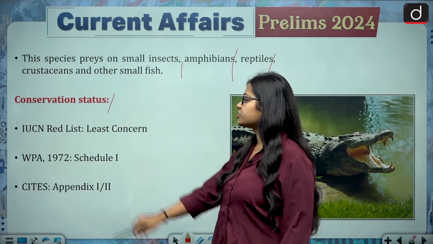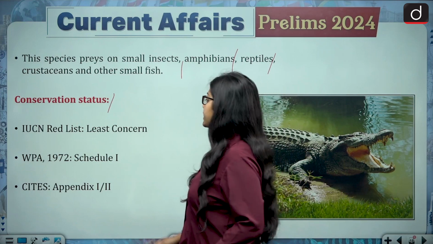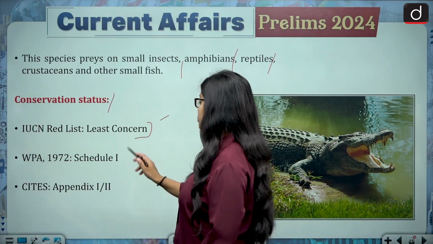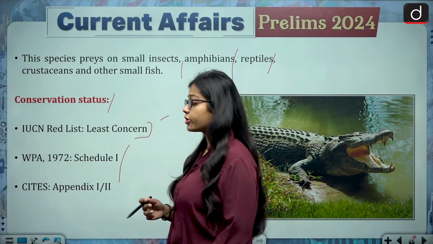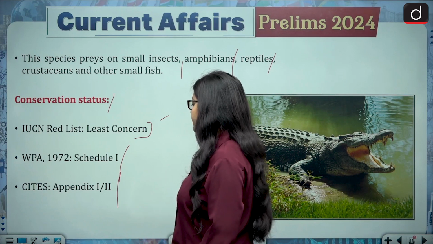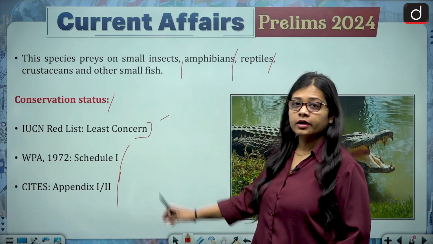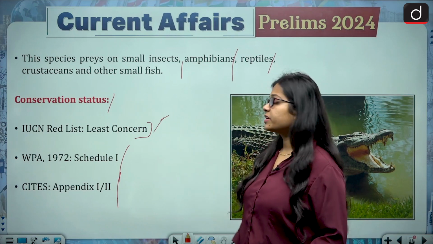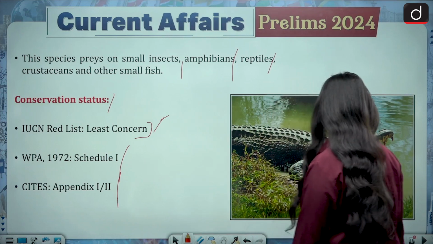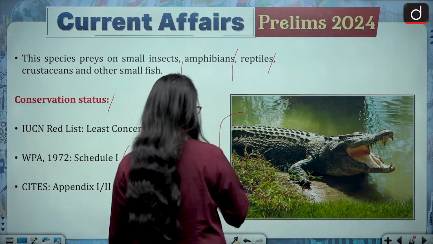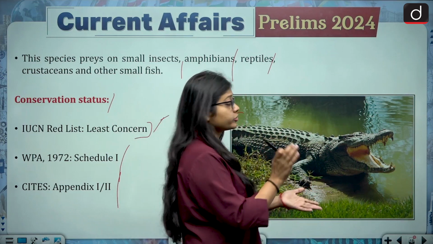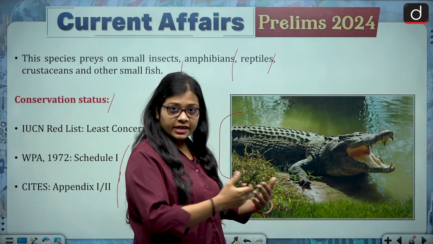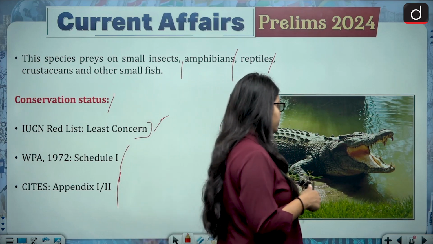Now about the conservation status. The IUCN Red List status is least concern, so this is fine. Wildlife Protection Act 1972 is Schedule 1, so they come under the highest security. CITES status is Appendix 1 or 2. Because their population is good in numbers, that is why they come under least concern. Okay, look at this image also. The mouth which they open is like the size that they can engulf is also very high or very huge.